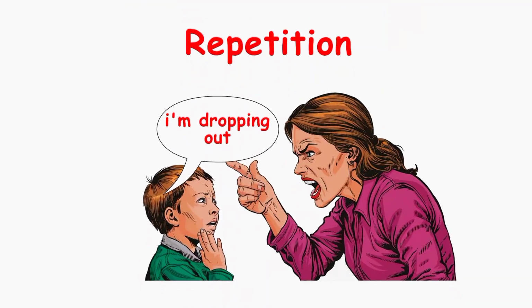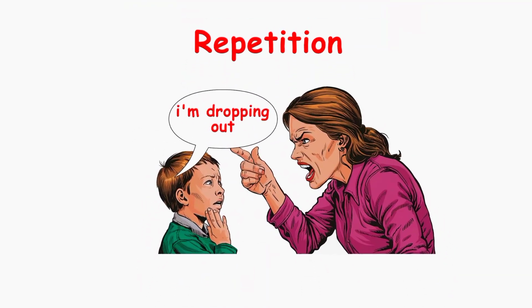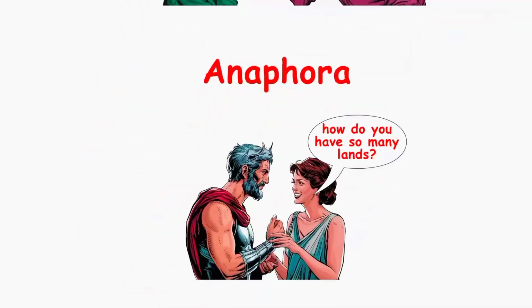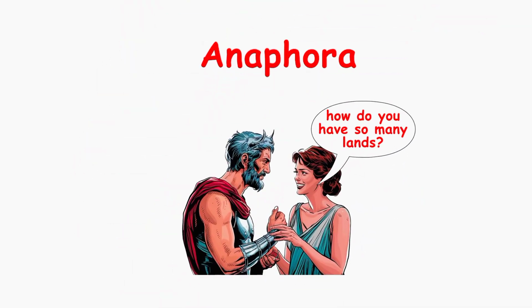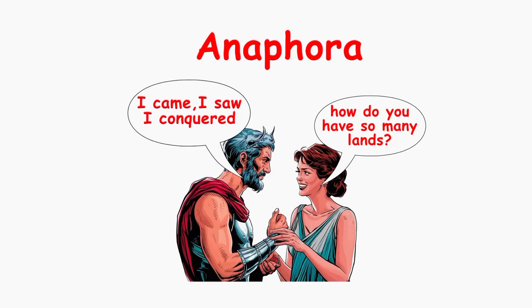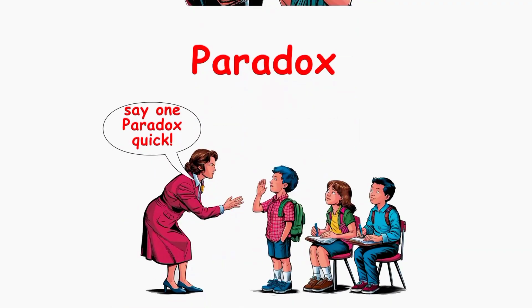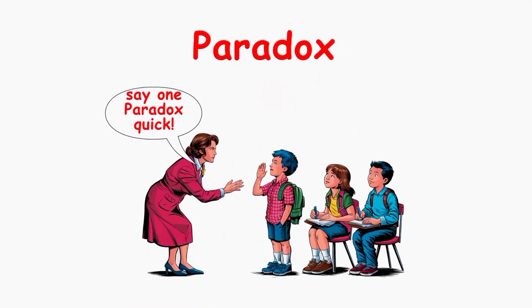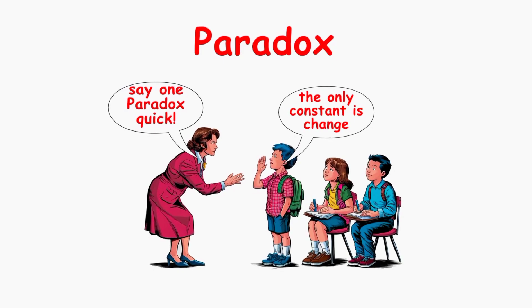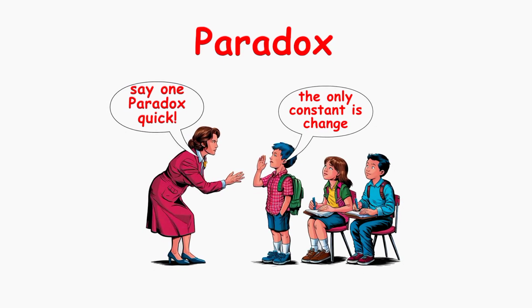Repetition, using the same word or phrase multiple times for effect, like when your mother is warning you. Anaphora, starting several sentences with the same words. I came, I saw, I conquered is a famous example. Paradox, a statement that seems to contradict itself but might be true. The only constant is change is a paradox about life always changing.